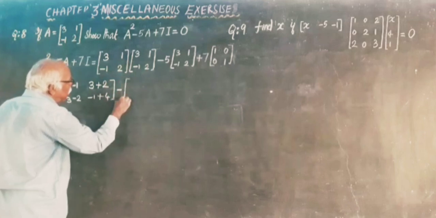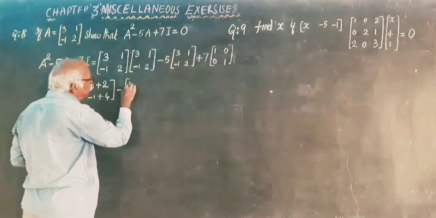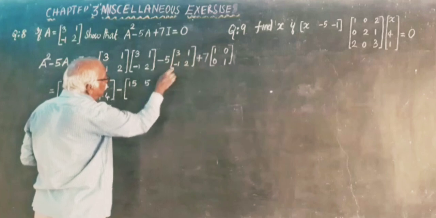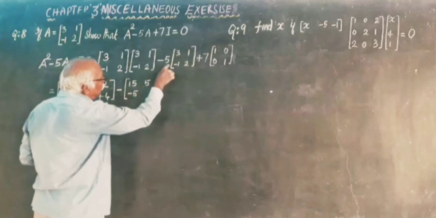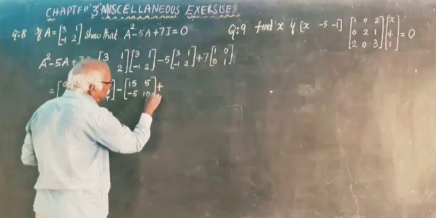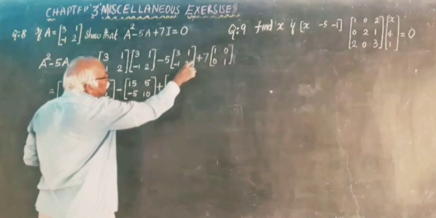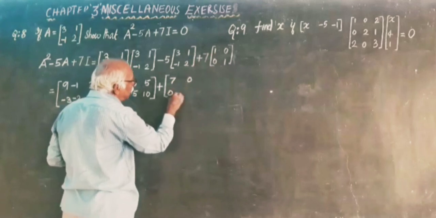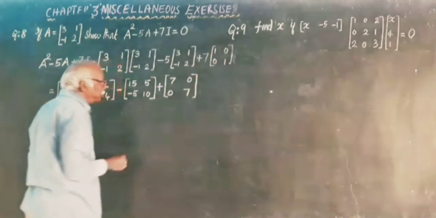Minus, multiply 5 into 3, 15. 5 into 1, 5. 5 into minus 1, minus 5. 5 into 2, 10. Plus 7 into 1, 7. 7 into 0, 0. 7 into 0, 0. 7 into 1, 7.